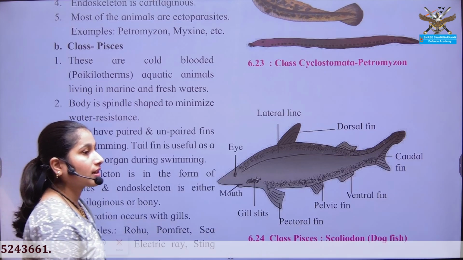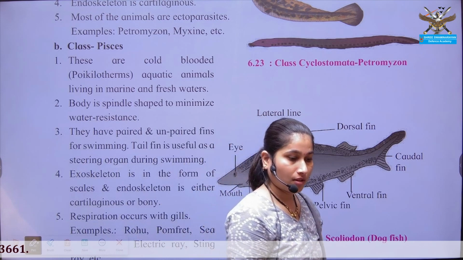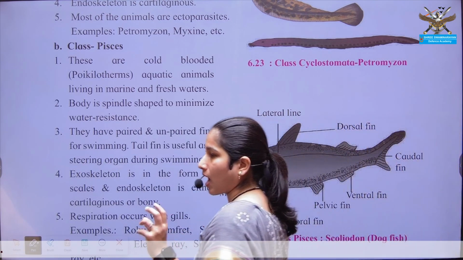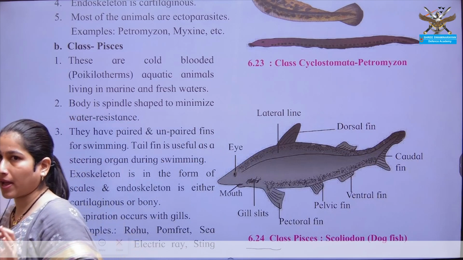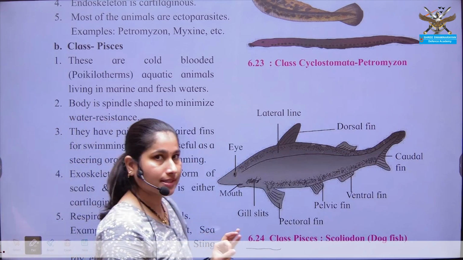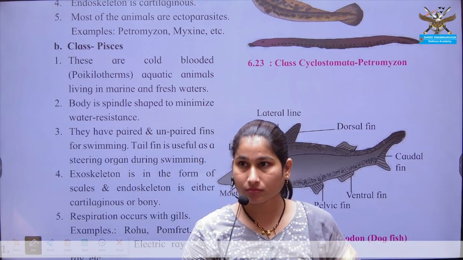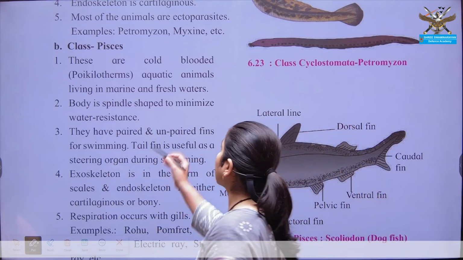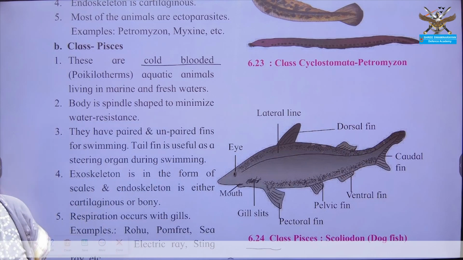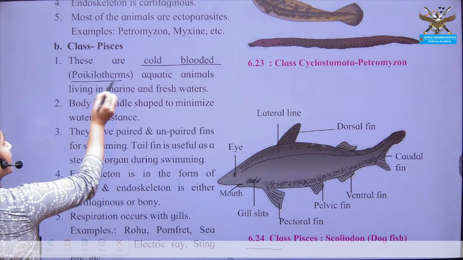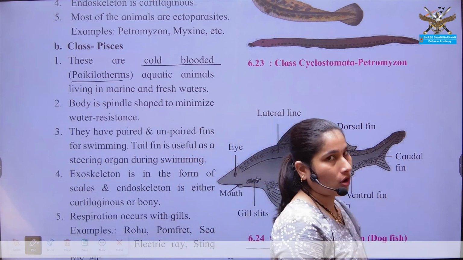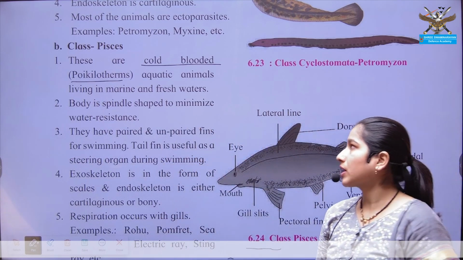Next comes your class Pisces, or the class of fishes. All the fishes belong to class Pisces. What are the peculiarities of fishes or class Pisces? First, they are cold-blooded. The biological term for cold-blooded is poikilotherms. The biological term used for a cold-blooded organism is poikilotherms.